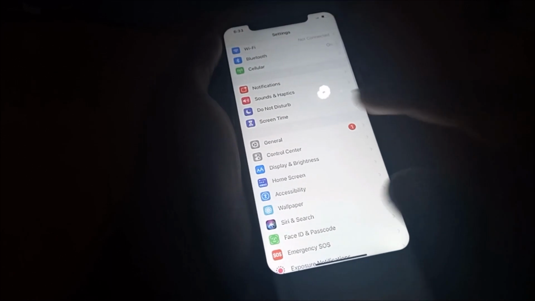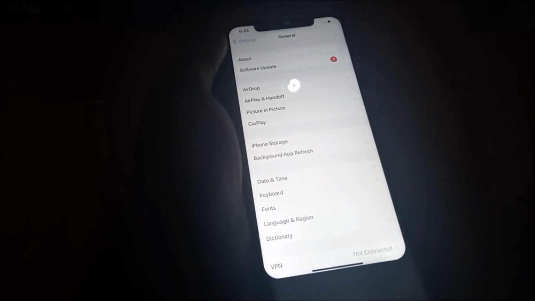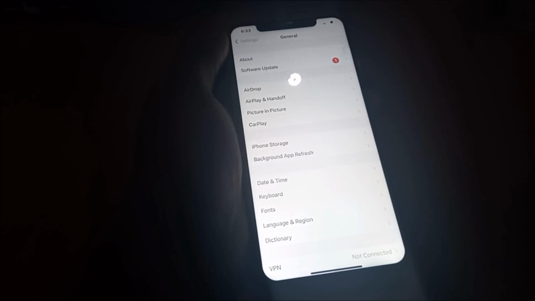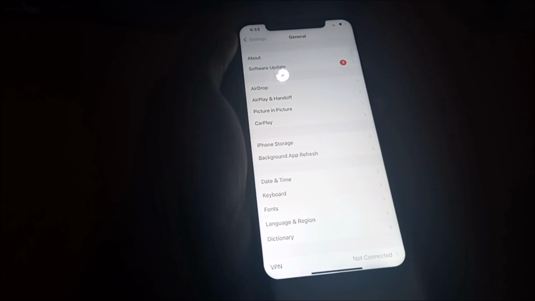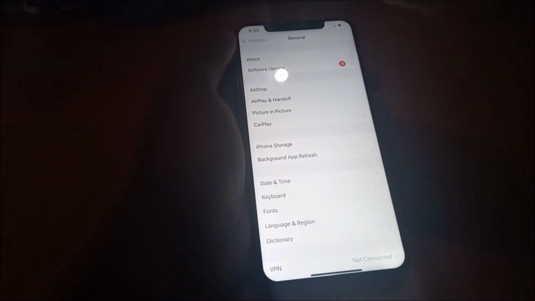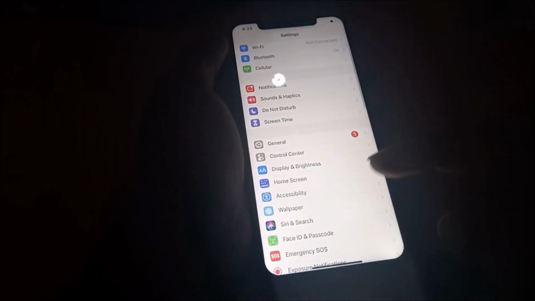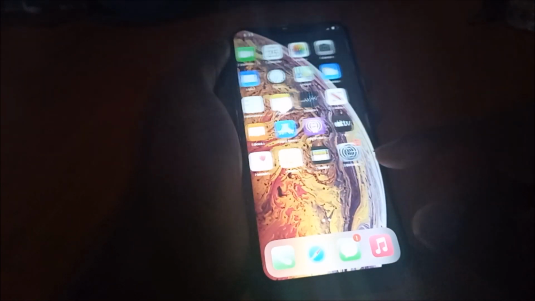Also ensure that you update your iOS to the latest version. Sometimes if you update your phone and it wasn't updated successfully, it can create little issues with your phone system and can cause different parts of the phone to malfunction. So you want to ensure that you update your phone properly, and that's how you can definitely fix your speaker problem with your iPhone.